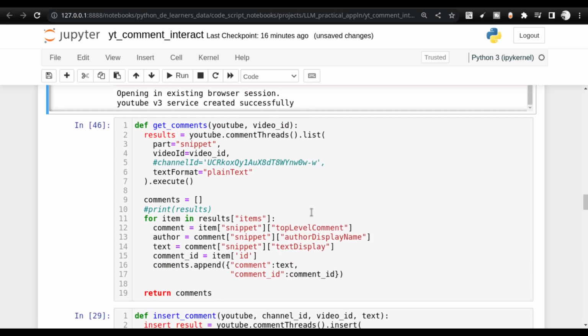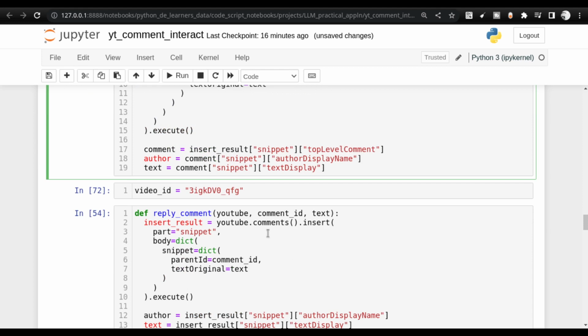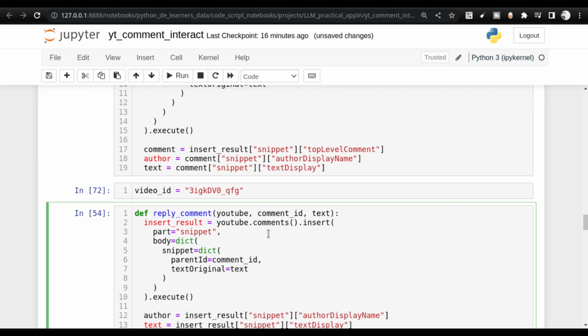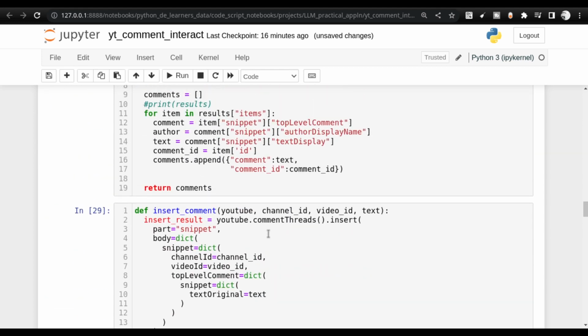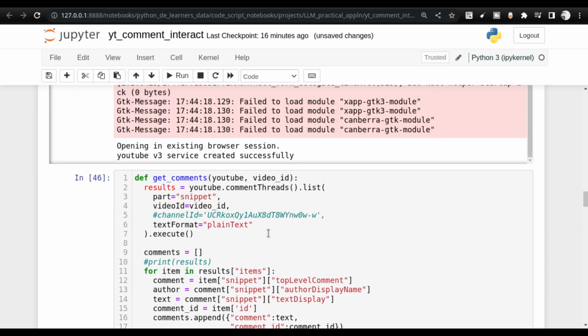Once that is done, getting the comments, inserting the comments, and replying to the comments are pretty straightforward. You don't need to worry too much about this. But you do need to understand the data structure that is involved in sending the text, that is the comment text, into the YouTube execution environment.